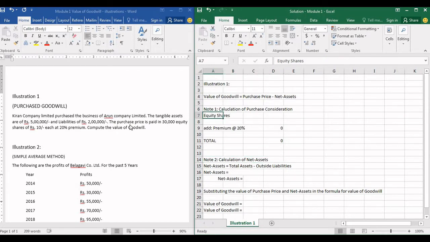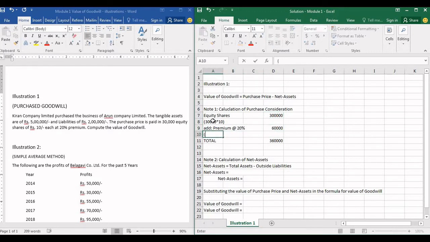So the purchase price is paid in 30,000 equity shares of rupees 10 each at 20% premium. So equity shares, 30,000 of rupees 10 each, that will be 3 lakh. However, they are issued at 20% premium. That means the market value of these shares is 12 rupees each. So we'll add premium at 20% of 3 lakhs.